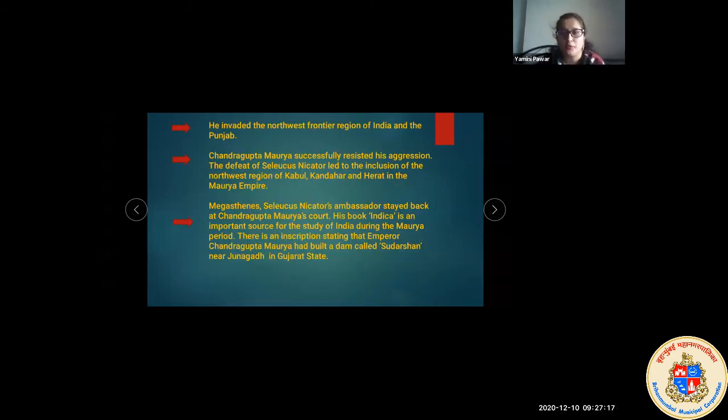What else did Chandragupta Maurya do? Let's look at the next slide, the first point. He invaded the northwest frontier region of India and Punjab. Whatever had gone with Alexander started ruling the northwest side, as I told you in the first slide, when Alexander was moving ahead. So Chandragupta invaded the northwest frontier, and he took back whatever region was under them. He started taking the region of India back.